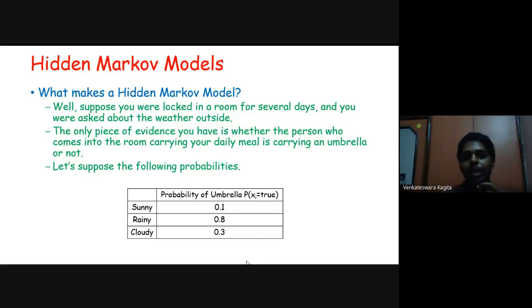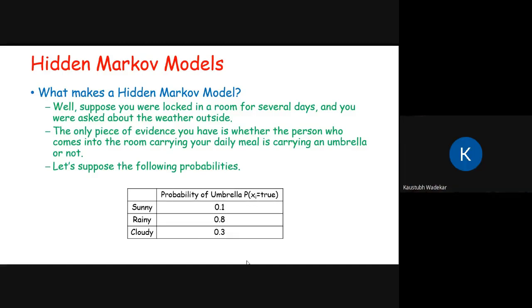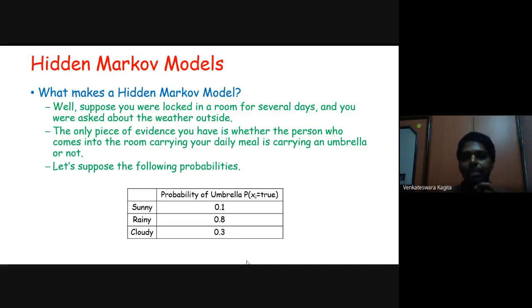Okay. So let's suppose the following probabilities. Probability of this caretaker bringing an umbrella, let's say this variable is xi.